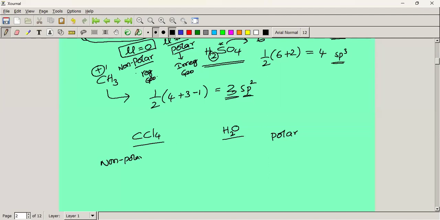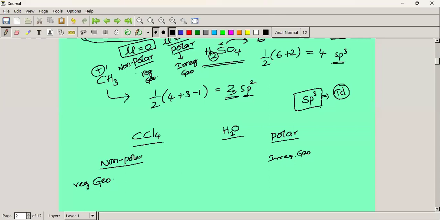So what is our condition? If it is non-polar, it has a regular geometry. If it is polar, the geometry is an irregular geometry. So what is the difference between regular geometry and irregular geometry? Now we discuss. For sp3 hybridization, what is the geometry? Tetrahedral. So this is a regular geometry. Tetrahedral is a regular geometry.